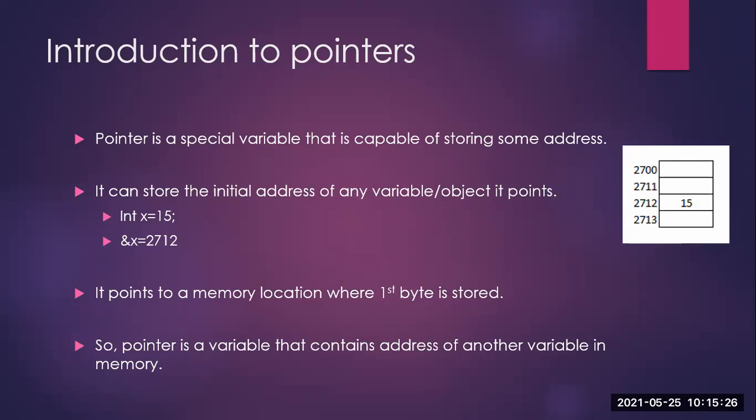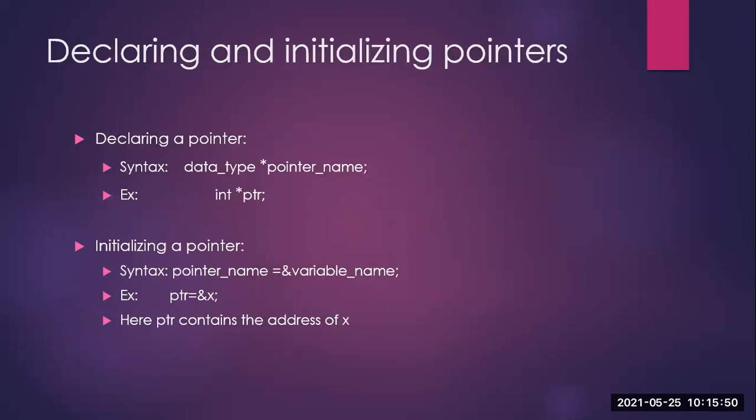Okay, this much is understood. A pointer is going to be a variable. We say it is a special variable because we are storing memory addresses. So it is a variable which stores an address. But whose address does it store? It stores the address of another variable in the memory. We will understand the last point here with the help of an example. Let us move to the next slide. Okay, so before we move to the example, we'll just understand this.